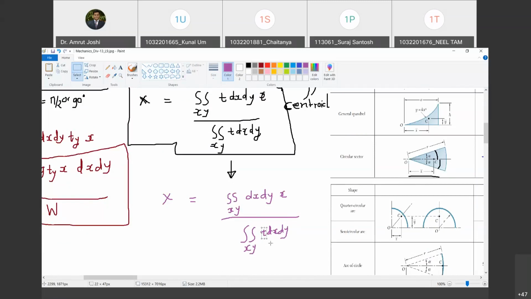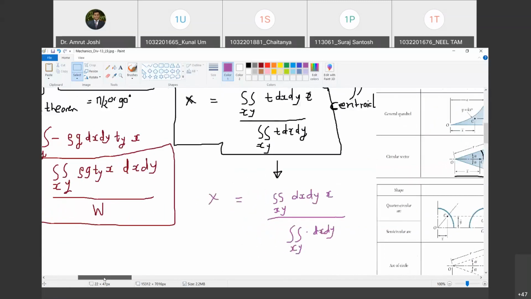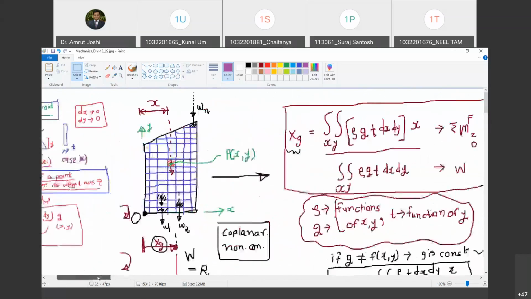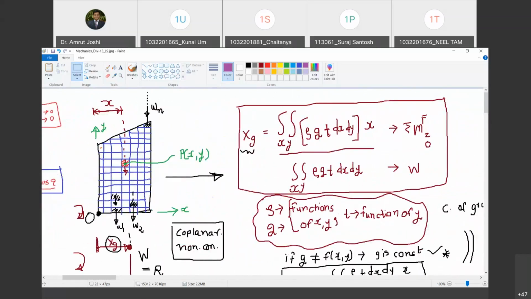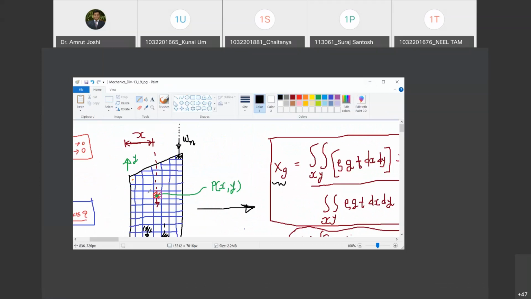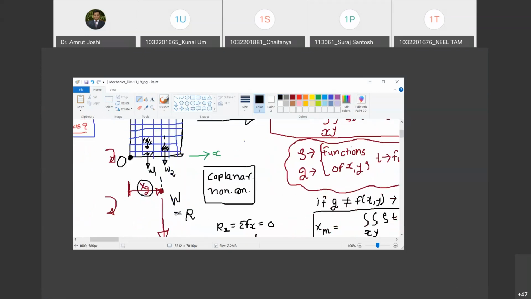Now tell me, just have a look here. What is dx and what is dy? dx and dy are infinitesimally small dimensions of this strip. This is dx and this is dy. So if I take dx into dy, what is it? It's the area of the chunk, the small area of that chunk. So can I call it dA?